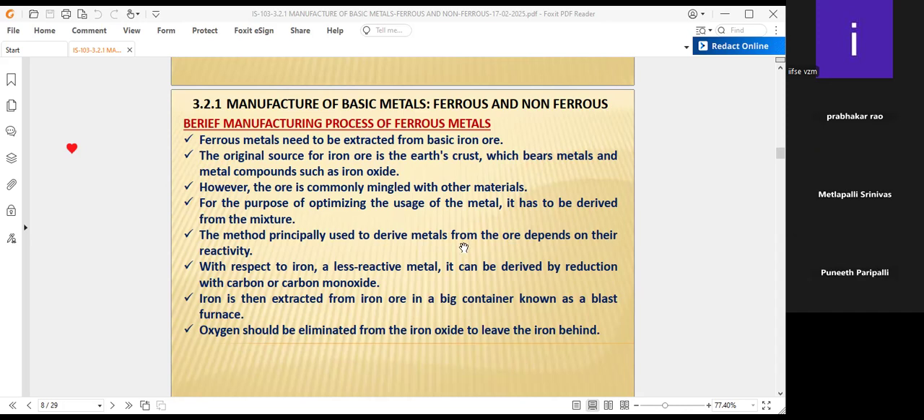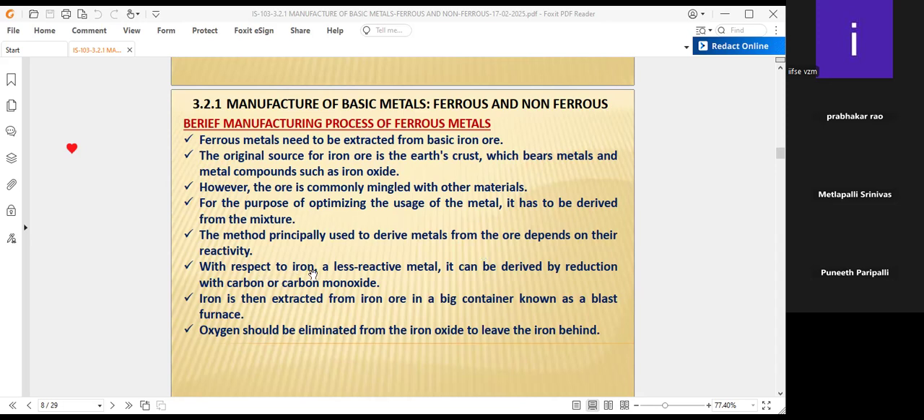Reactivities means, along with the iron, what impurities are there? The nature of those impurities also we have to study, and see whether the reactivity with our alloy steels is there or not, whether it is coming out easily or not. We have to do laboratory studies also before going to the industries.